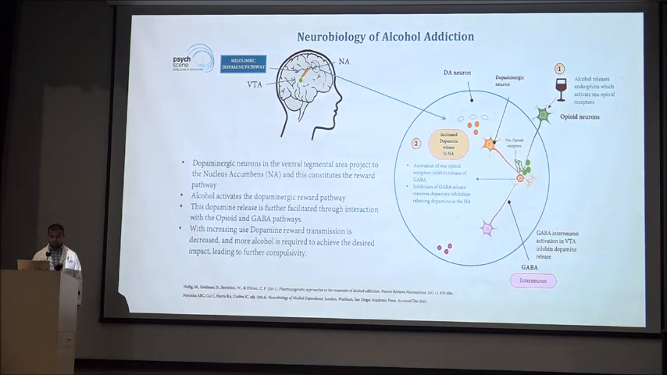I want to discuss the neurobiology of alcohol addiction. In this figure, I just want to focus that there are dopaminergic neurons in the ventral tegmental area that project to the nucleus accumbens, and this constitutes the reward pathway. So what is alcohol doing?